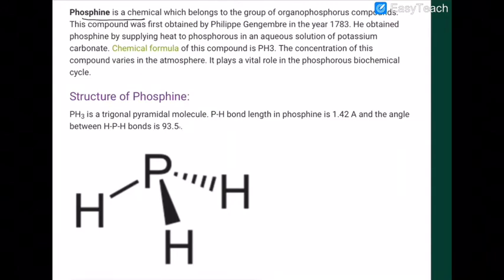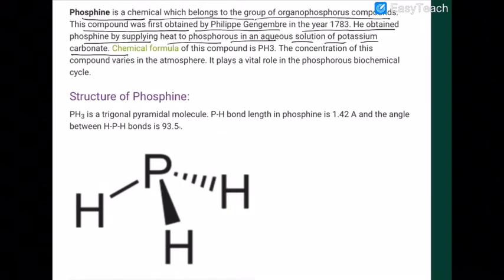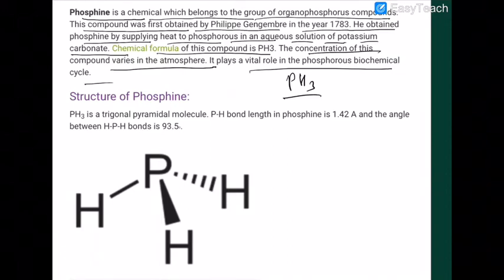Now next is about phosphine. Phosphine is a very important chemical substance which belongs to the group of organophosphorus compounds. The compound was first obtained by Philip Gengembre in the year 1783. He obtained phosphine by supplying heat to phosphorus in an aqueous solution of potassium carbonate. The chemical formula of the compound is PH3. The concentration of this compound varies with the atmosphere. The vital role played by phosphorus in the biochemical cell is very well known to everyone.